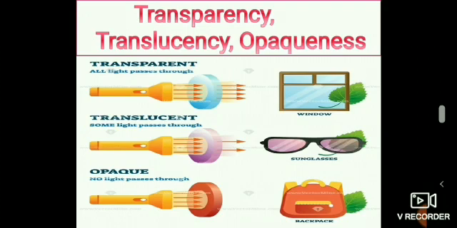Materials through which we cannot see are called opaque materials and this property of a substance is called opacity. Opaque materials allow no light to pass through them.